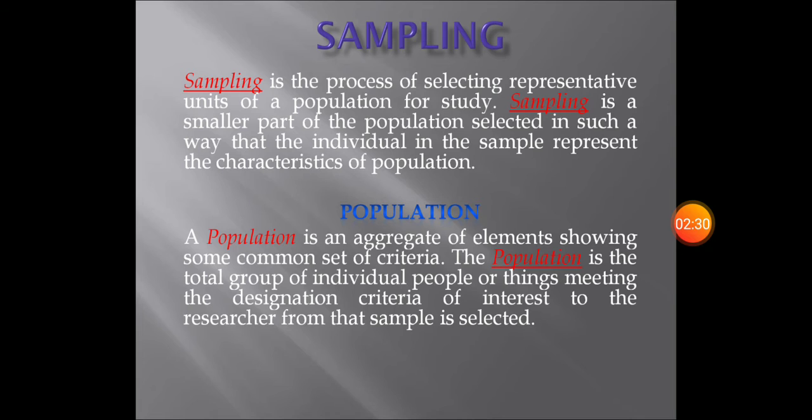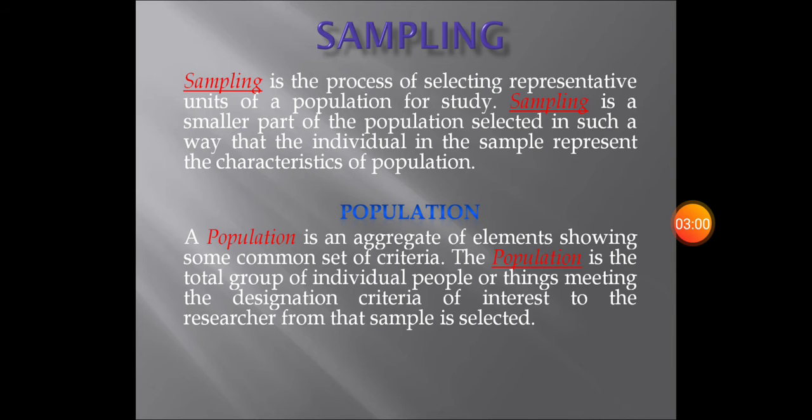Now, sample is a smaller part of the population selected in such a way that the individuals in the sample represent the characteristics of the population. Whatever way we are selecting the sample, whatever thing we are selecting from that population, that small unit should represent that big unit. That means that sample should represent that population. So now you understood that whenever we are selecting a sample, there needs to be a population. So what do you mean by population?